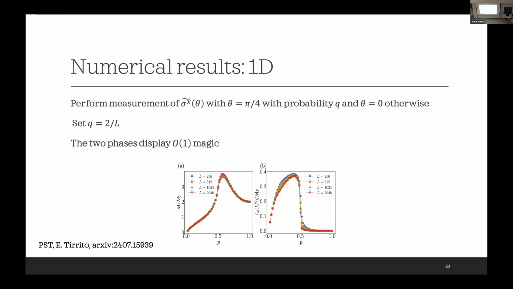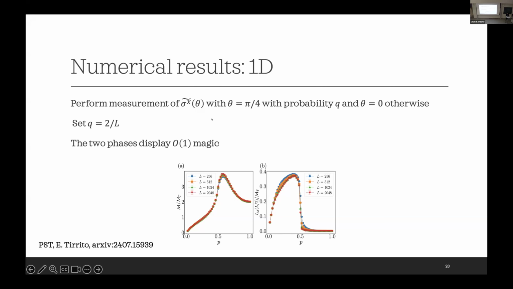This means that with probability q, the operation is a non-Clifford operation because this is now not a Pauli operator, but with probability 1 minus q, it is a Clifford operation because sigma x is just the usual Pauli operator.